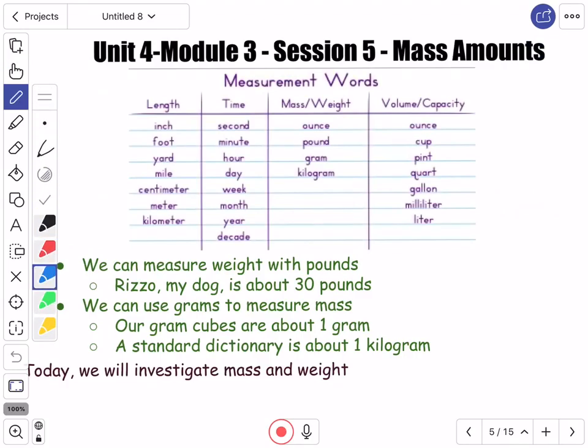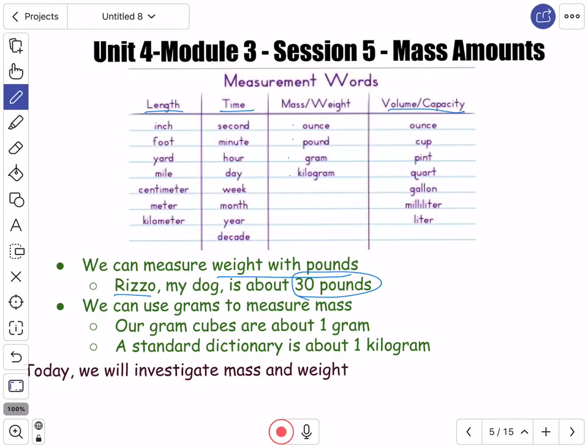Okay, there we go. If you remember, this is the chart from before that we've been talking about. We've covered length, we've covered time, and we've covered volume and capacity a little bit. Today we're just going to talk about ounces, pounds, kilograms, and grams.